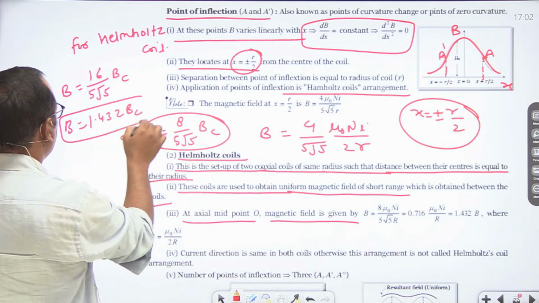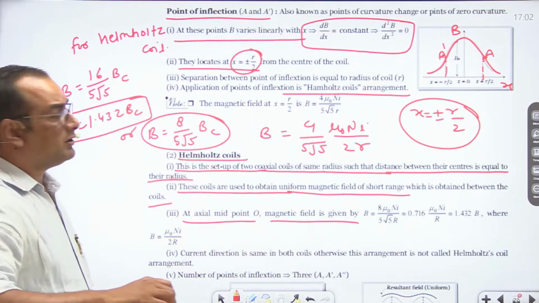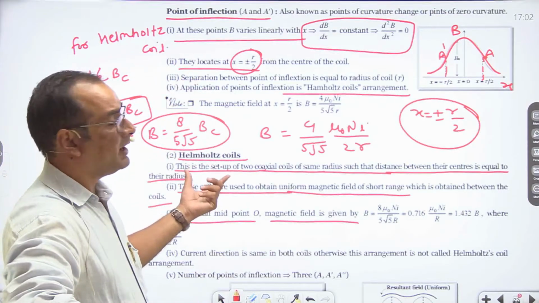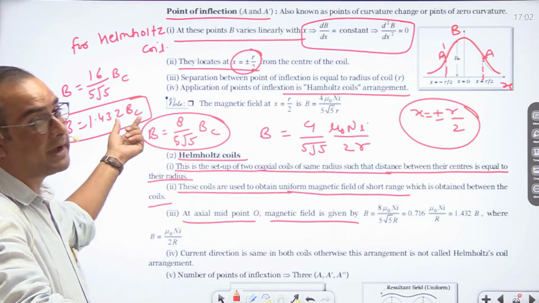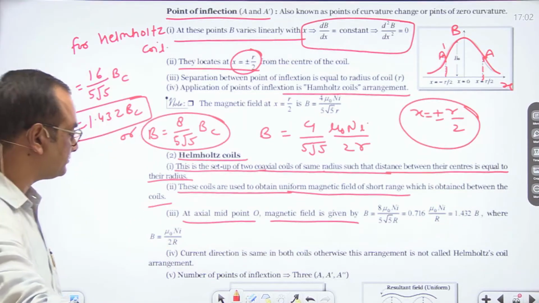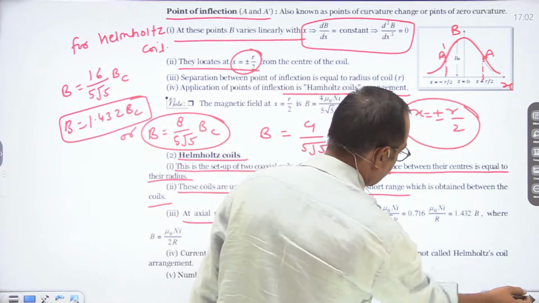It means the magnetic field at the midpoint of the Helmholtz coil is 1.432 times the magnetic field at the center of a circular coil.